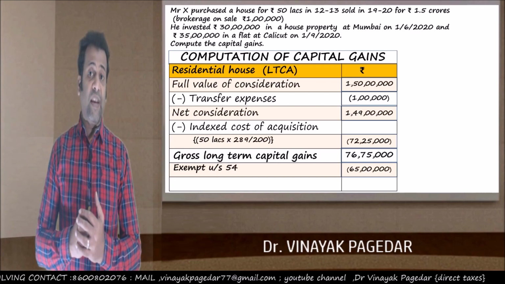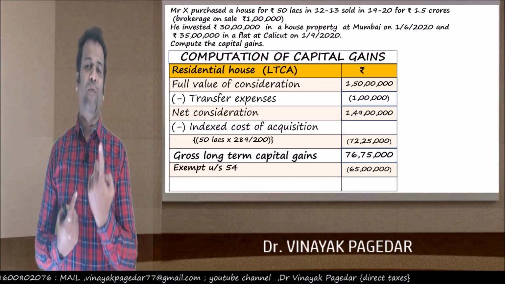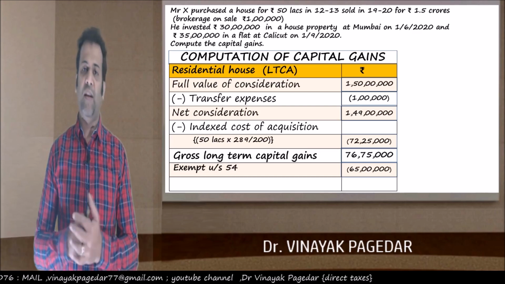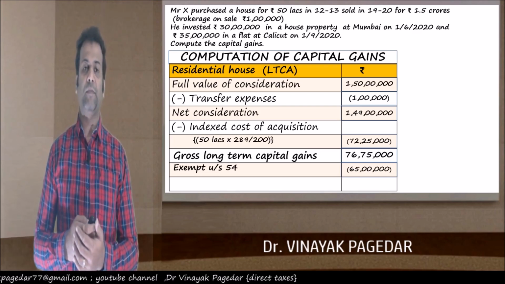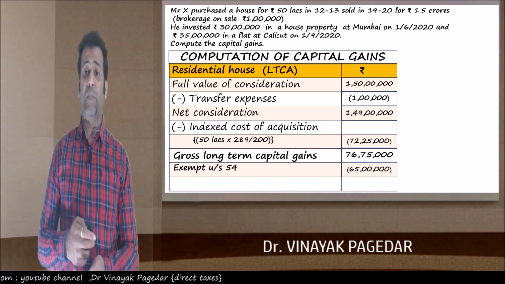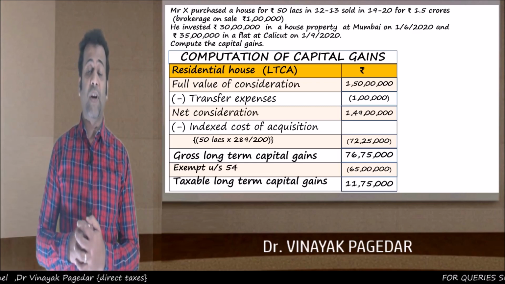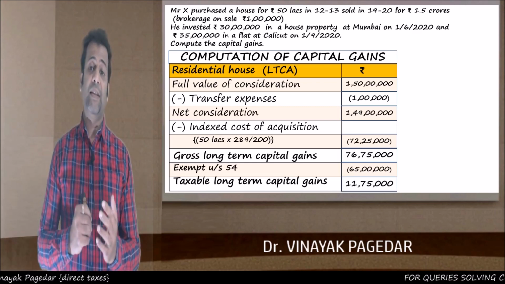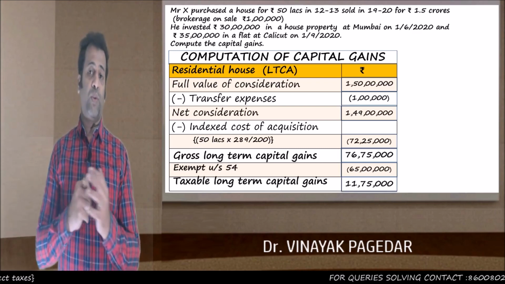What if this capital gain was more than 2 crores? Then only one property you can invest in. Investment in both the properties would not be possible. So from 76 lakhs 75,000, if you subtract 65 lakhs, you get the taxable long-term capital gain at 11 lakh 75,000. Correct? So this was your calculation.